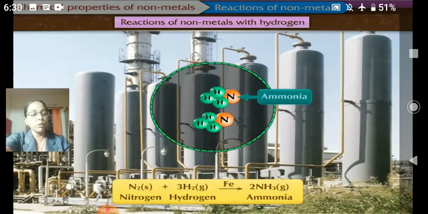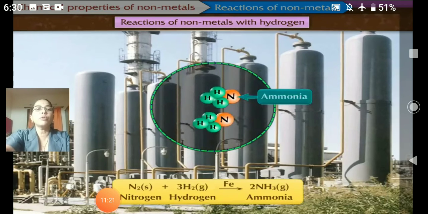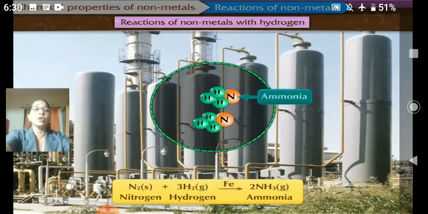Now suppose you have to produce ammonia, so you need to know this reaction. How ammonia is produced in a factory, and why is ammonia required? Ammonia is required in great quantity for fertilizers, you know that.